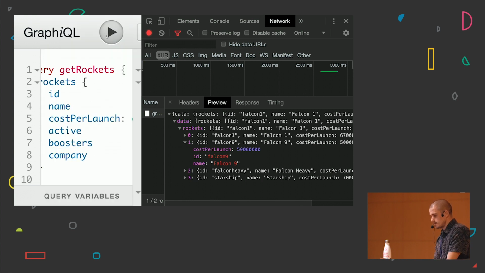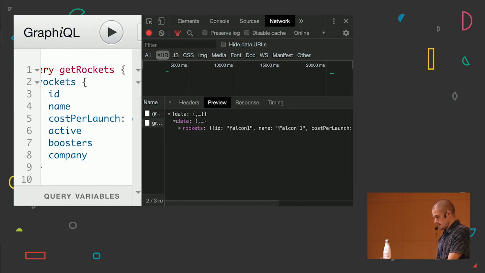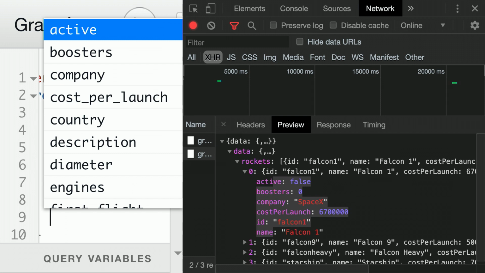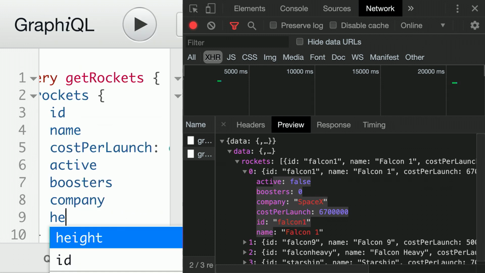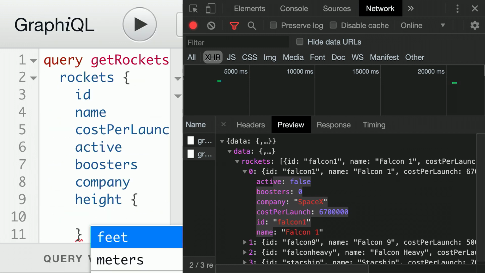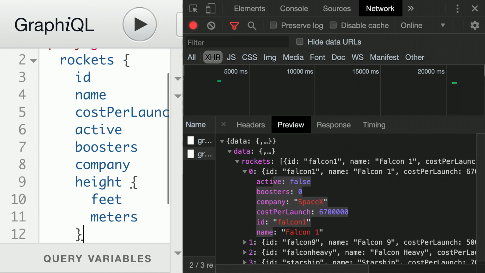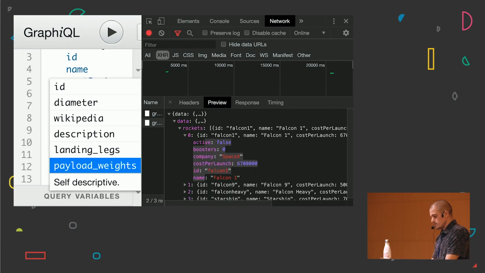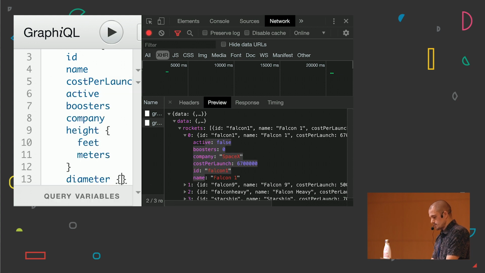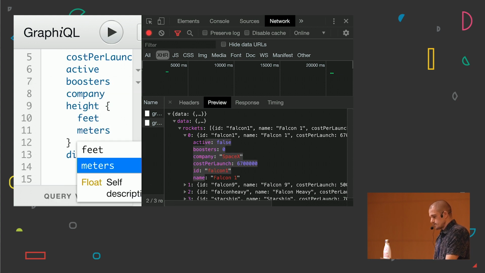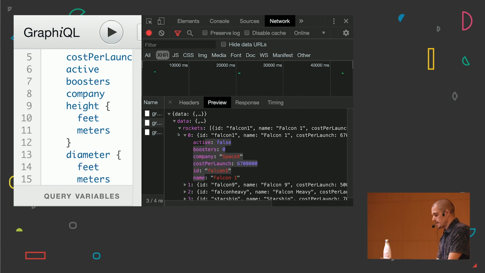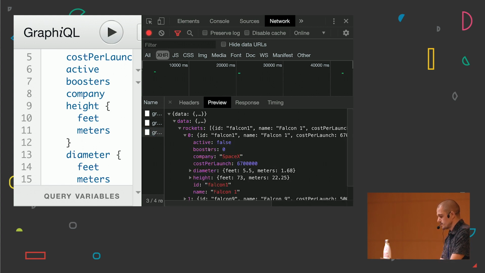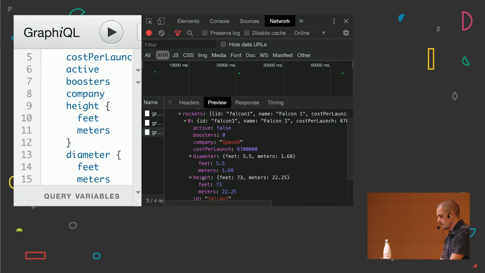So I'm gonna click again, and I'm gonna get, again, the same response with the fields that I'm requesting. And if I'm my desktop, probably I'm gonna get the height with the feet and meters, and then I'm gonna get, I don't know, the diameter with feet and meters as well. So I'm gonna click play again, and I'm gonna get the 3rd request with my 4 rockets with the data that I'm requesting.